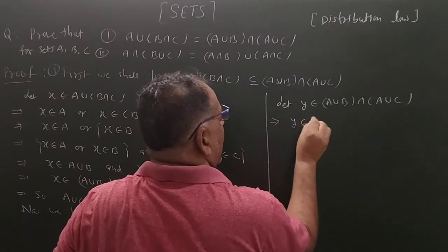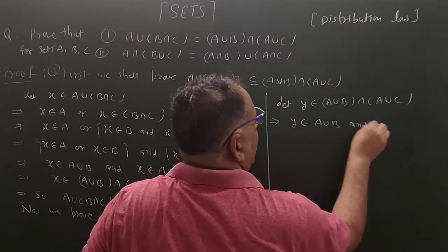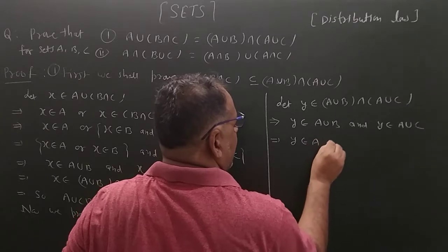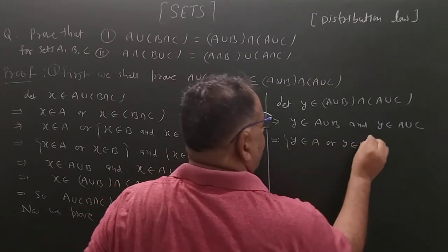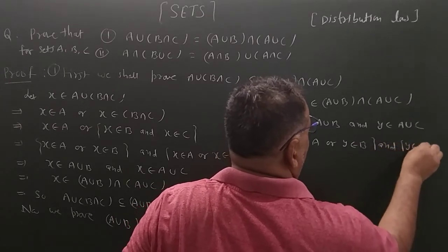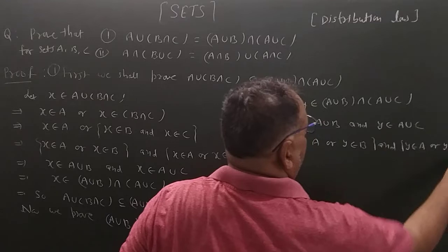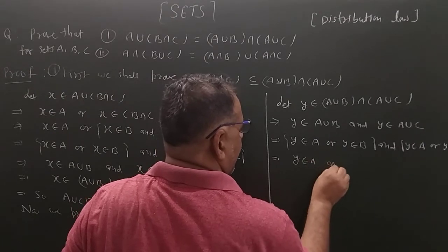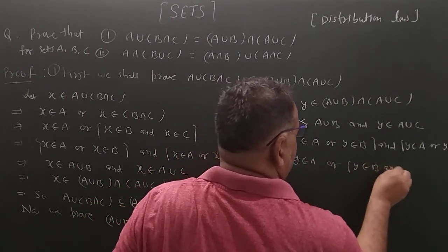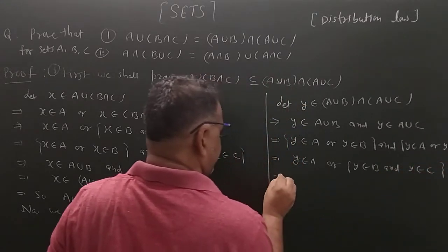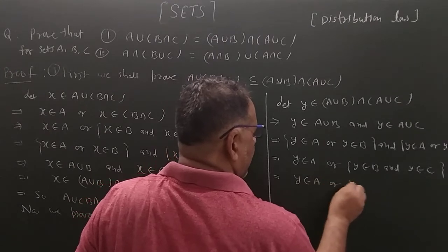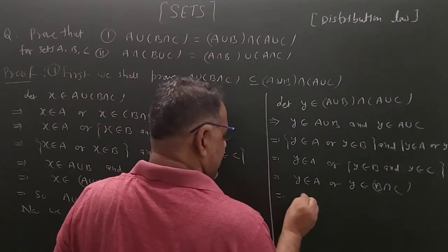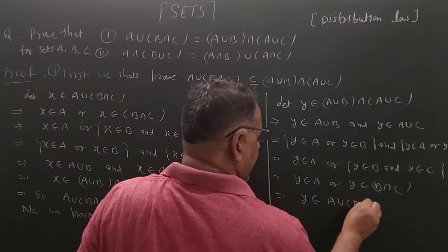This implies that Y belongs to A union B and Y belongs to A union C. This implies that Y belongs to A or Y belongs to B, and Y belongs to A or Y belongs to C. This implies that Y belongs to A or Y belongs to B and C, so B intersection C. This implies that Y belongs to A union (B intersection C).